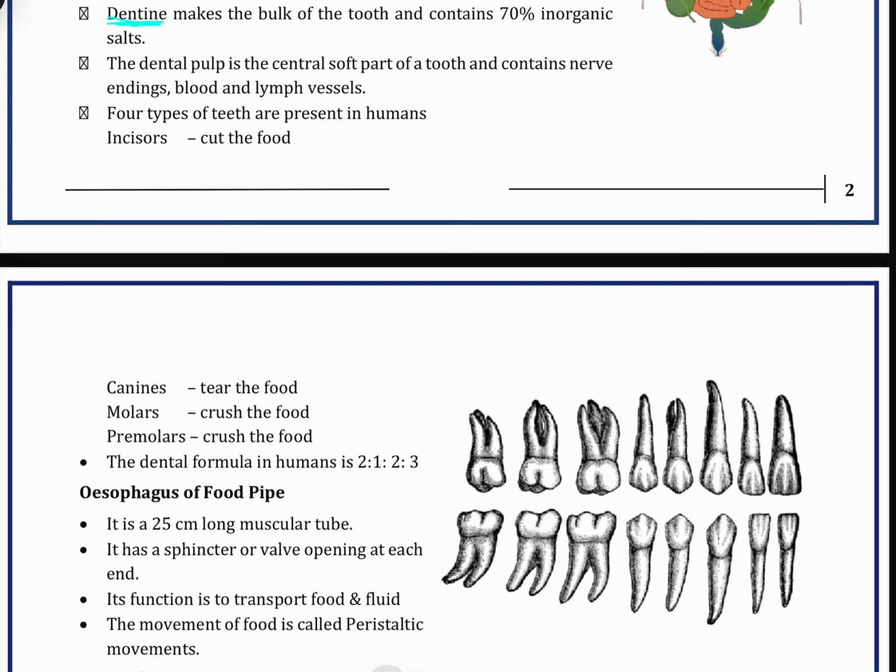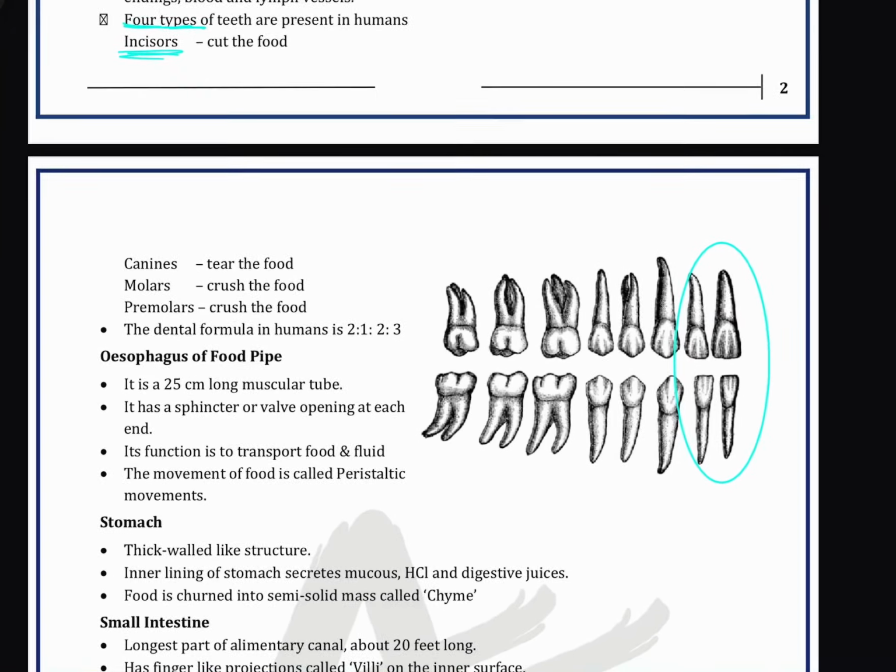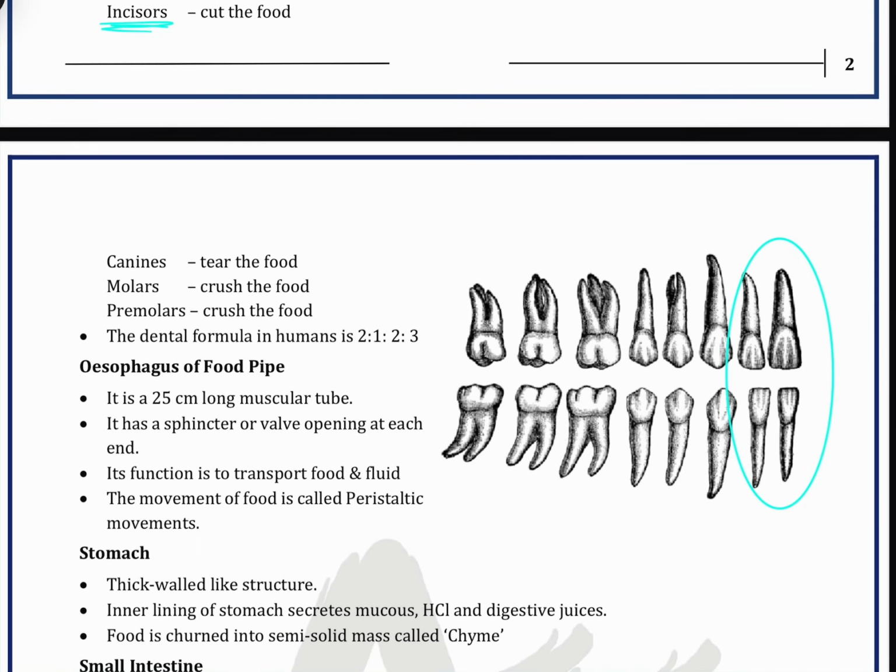Then the teeth are of four types. Four types of teeth are present in humans. The first one is incisors. These are the incisors. The incisors help to cut the food.